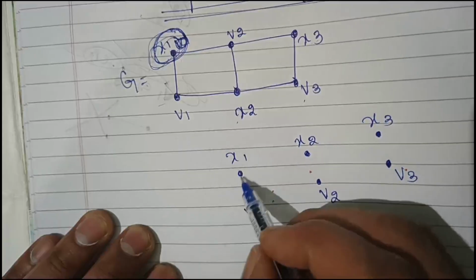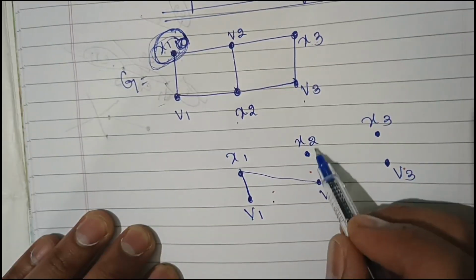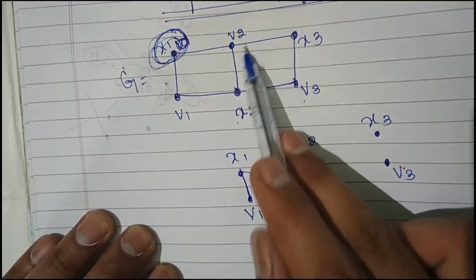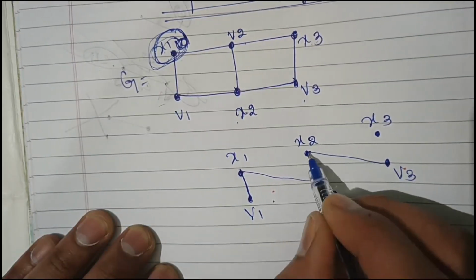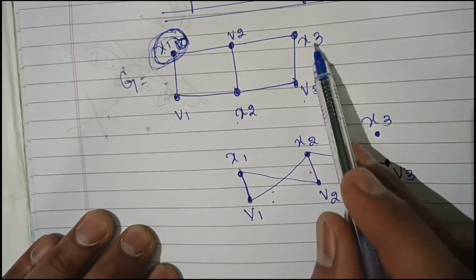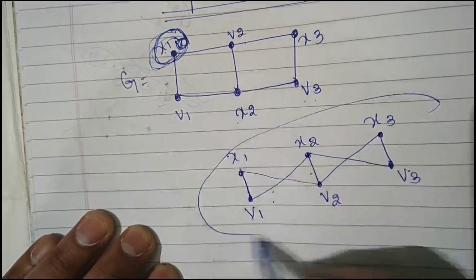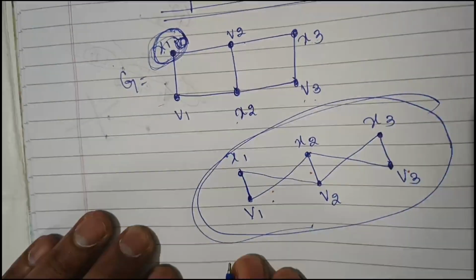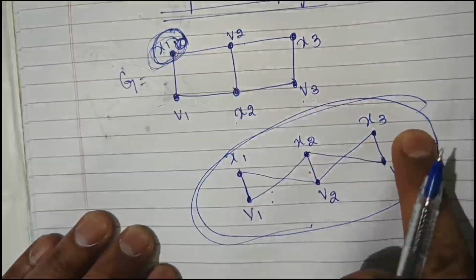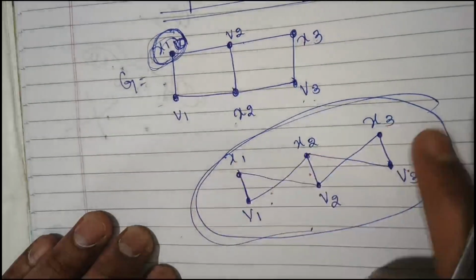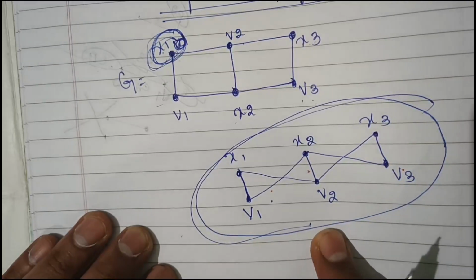So x1, v1, x1, v2, x2, v2, v3, v1, v2, v3, v1. Next x3, v3, v2, v3, v2. So this graph is called a bipartite graph. This zigzag graph, we have to convert it in terms of order: x1, x2, x3, v1, v2, v3. So this type of graph we should call a bipartite graph.